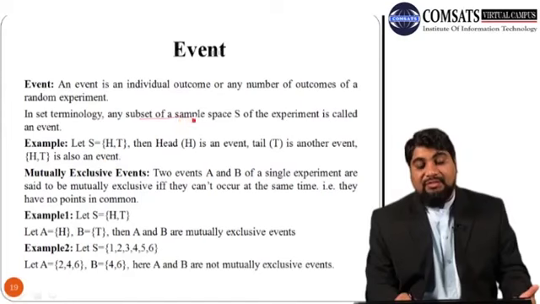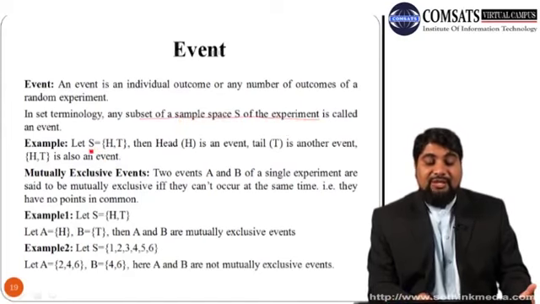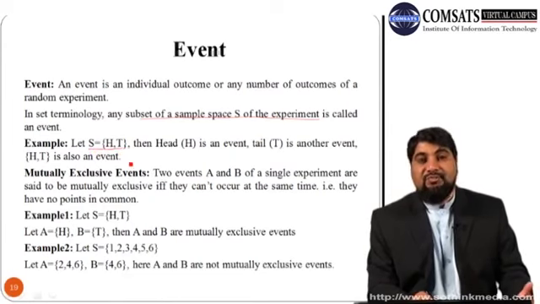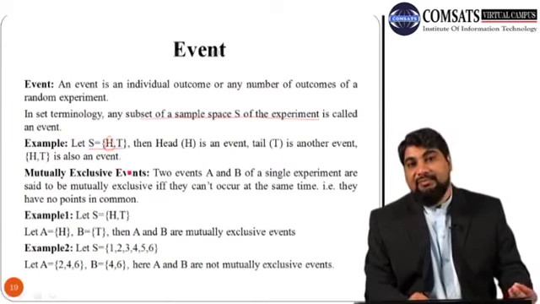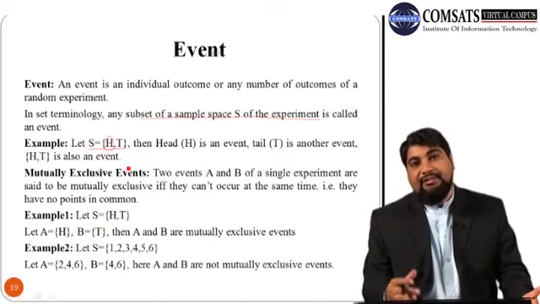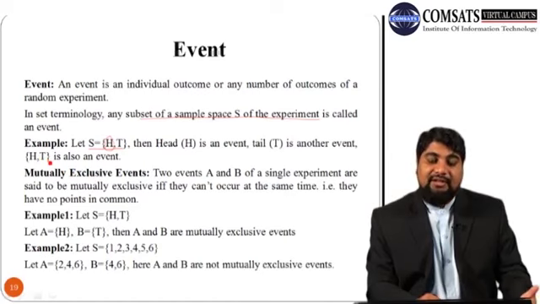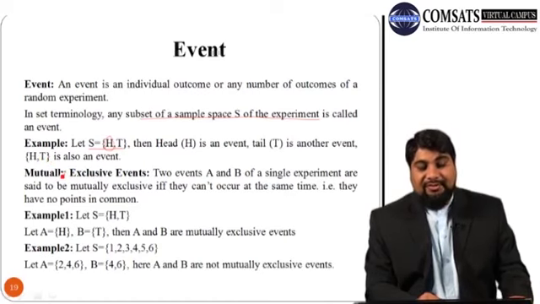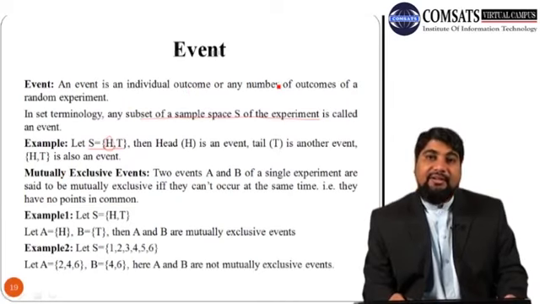So any subset of the sample space of the experiment is an event. Currently in this case the experiment is tossing a coin, so the sample space will contain two elements, head and tail. If we focus only on head, so let's say head occurs, then head is an event, or tail occurs, so tail is an event. Or suppose we toss the coin two times, the first time we get head, the second time we get tail, so this is also an event. So an event is the outcome of a random experiment.